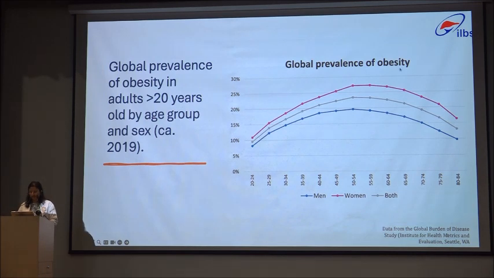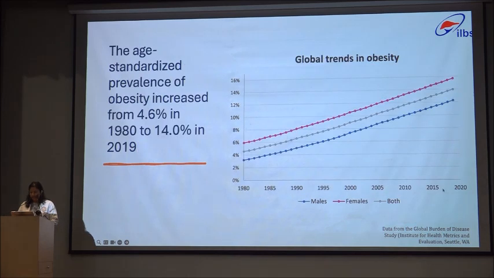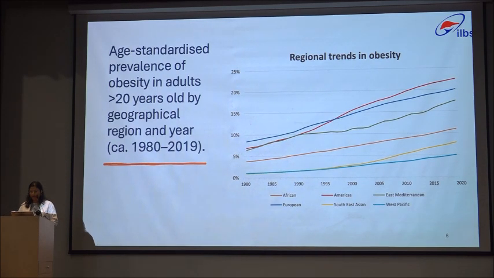This is the global prevalence of obesity, again from the GBD data. The pink line depicts the prevalence in females, which is higher than males across all age groups. This is the age-standardized prevalence of obesity. It increased from 4.6% in 1980 to around 14% in 2019. Half of this rise occurred in 22 years between 1980 and 2002, and the other half from 2002 to 2019. A constant predominance of women in the prevalence rates of obesity compared to men was observed.